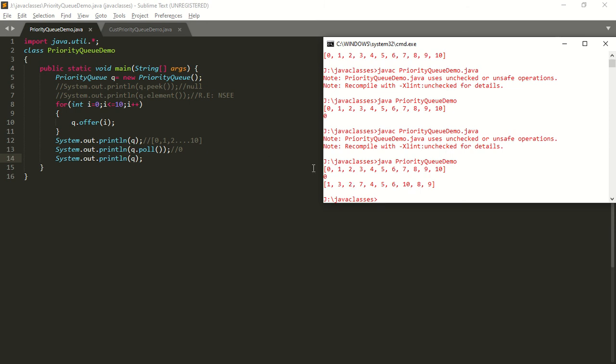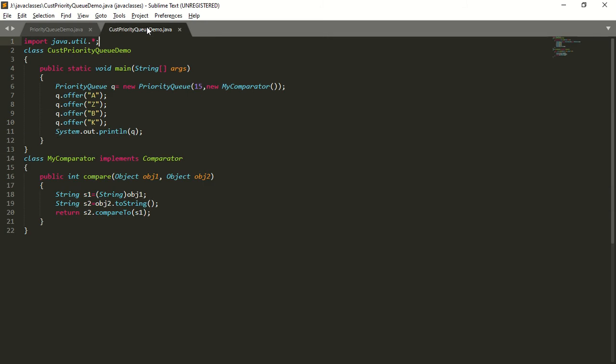That's it. Next we have to see the customized priority queue. So how to define a customized priority queue? What is the constructor? The constructor is PriorityQueue q = new PriorityQueue(), where we should pass the initial capacity and also a comparator object. So what does this comparator object define? This comparator object defines the sorting technique. So in this compare method, we should define our own sorting technique.